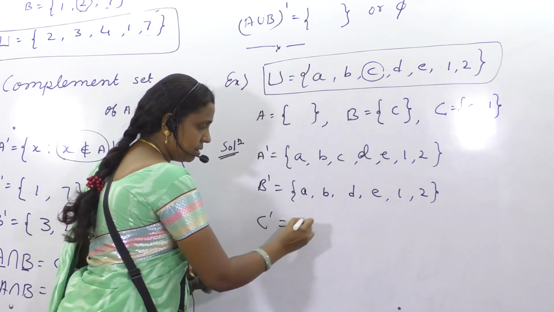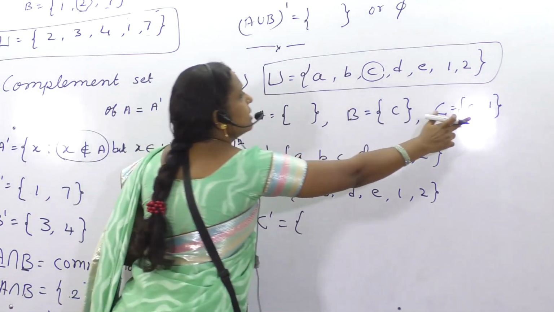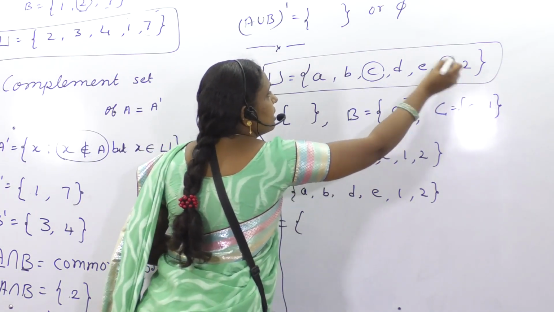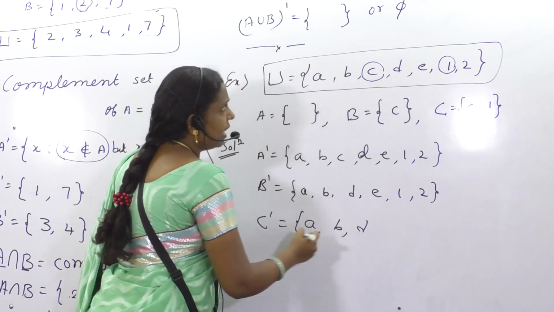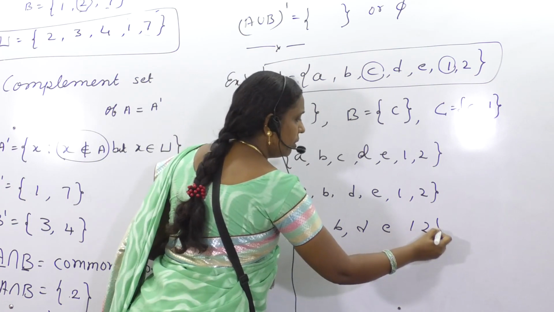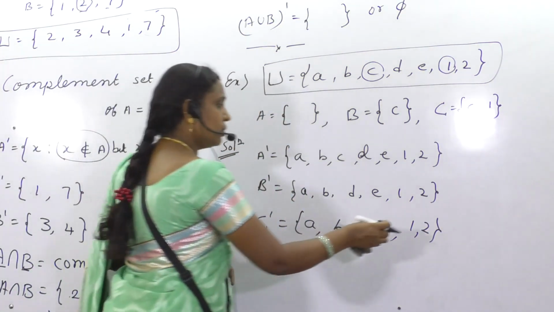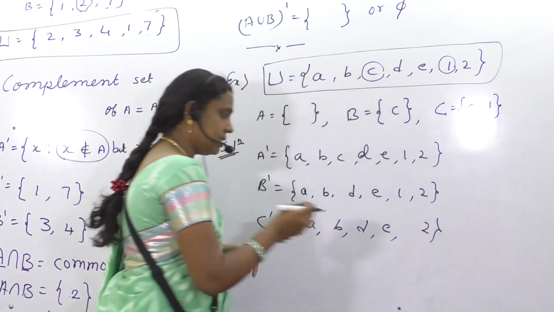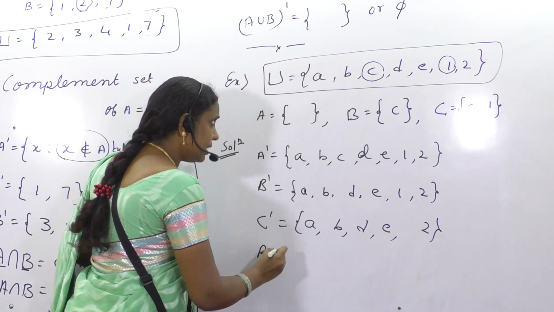C dash. What do you mean by C dash? Except the elements of C, which are C and 1. So C and 1, this I will mark in the universal set. And the left out elements are A, B, D, E, and 2. Just check whether 1 should be included. No. So I will erase that 1. Is this fine? Okay.